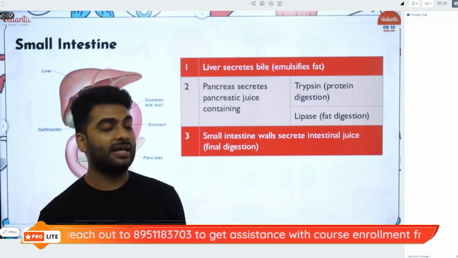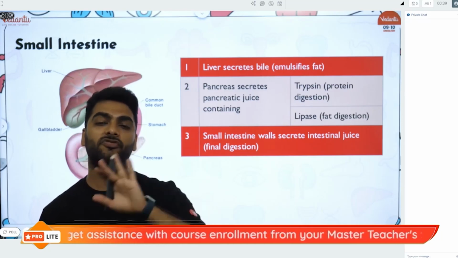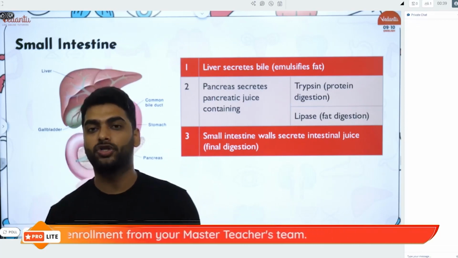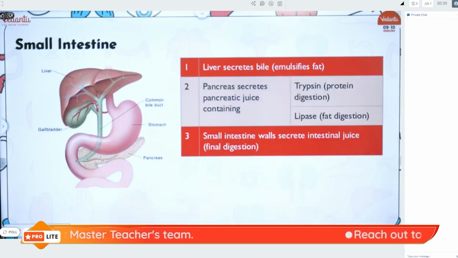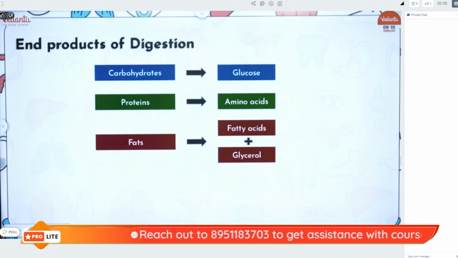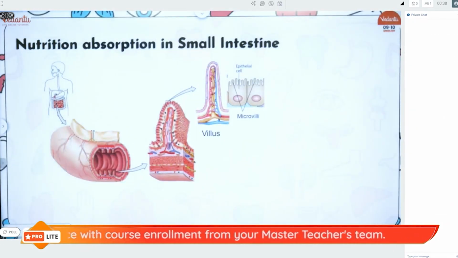And further, there are certain intestinal juices secreted in the lower part of the small intestine which complete the process of digestion, and the nutrients are absorbed by the finger-like projections called villi, right? So carbohydrates are converted to glucose. There are also certain byproducts like maltose, lactose, galactose, etc. Proteins are converted into peptones, peptides, amino acids, and fats into fatty acids and glycerol, right? So this is how the process happens in the small intestine.